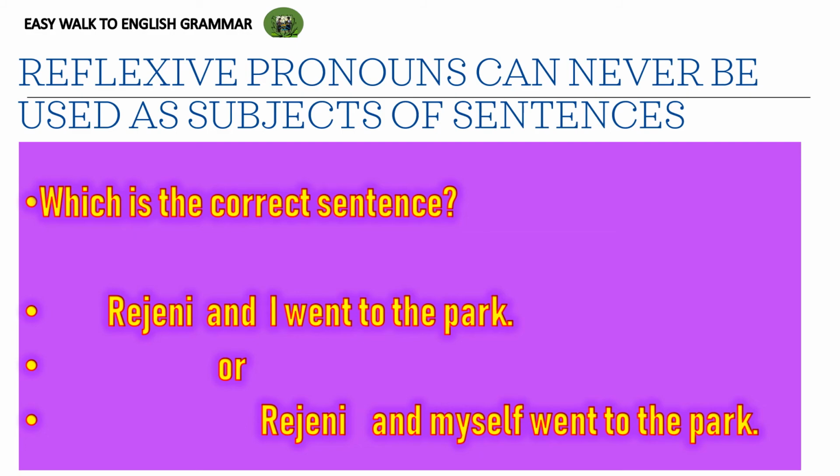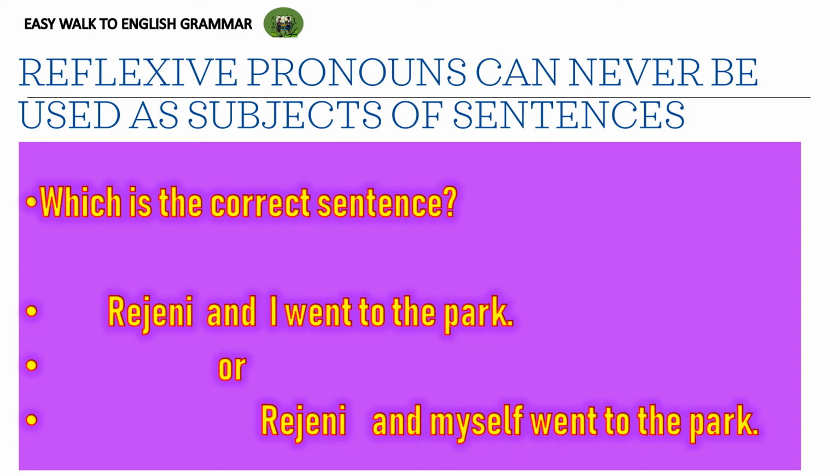Now we can come to the second sentence. Rajini and myself went to the park. Here also, just ask ourselves the question, which is the action word here? Went. Who went? Who did the action? Rajini and myself. So once again we can come to the conclusion that Rajini and myself did the action.